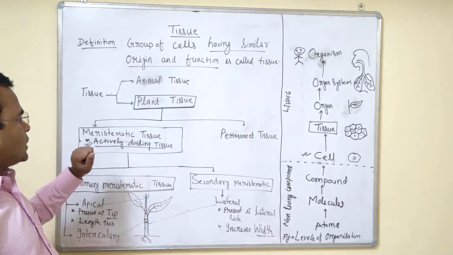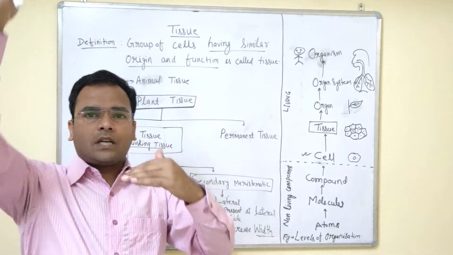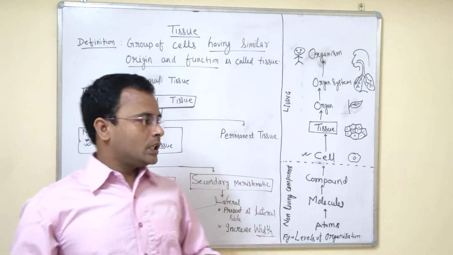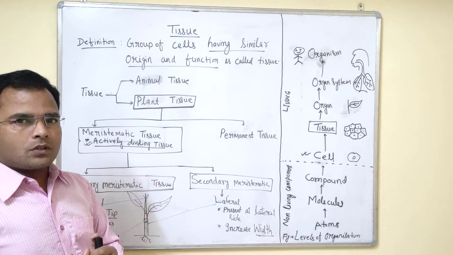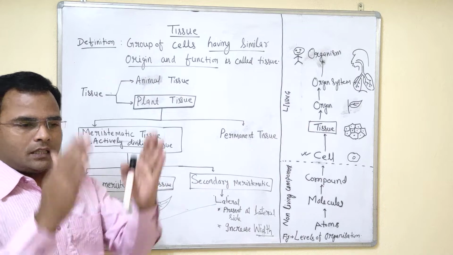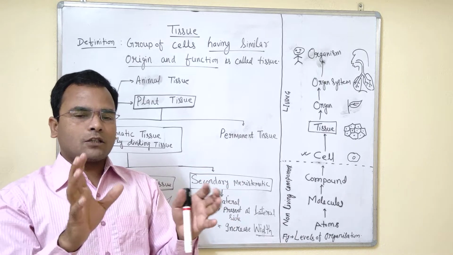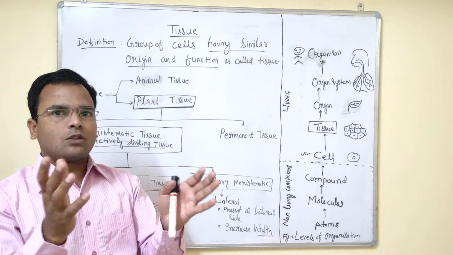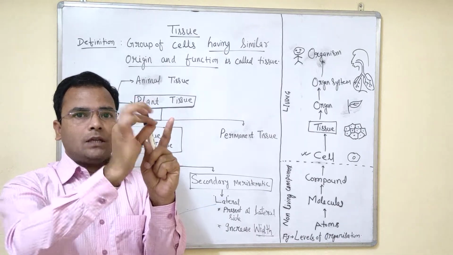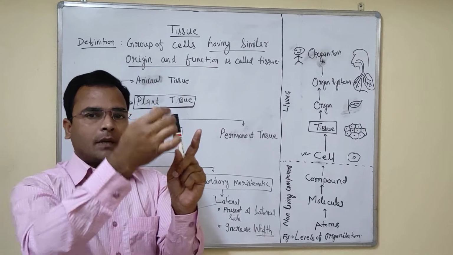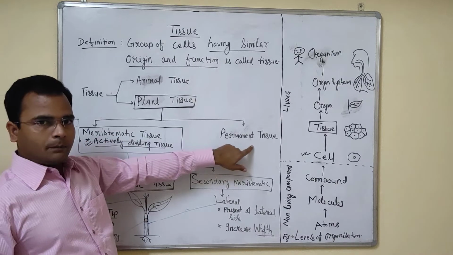In the entire plant you can notice that a few parts are continuously growing, but in a few portions we observe no growth after some time. If you observe a plant minutely, you can see that the main trunk, after some time, is full of dead cells and dead tissues. There is no growth, but at the apex, at the tip of the plant, new leaves and branches are always coming. Based on that, it is classified into two groups: the meristematic tissue and the permanent tissue.